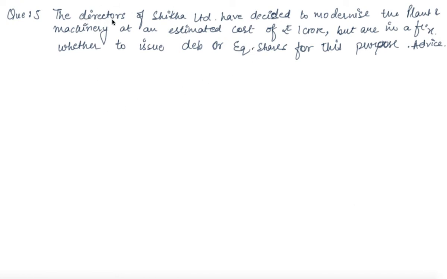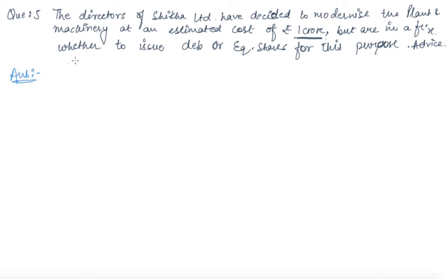Next question is, the directors of Shikha Limited have decided to modernize the plant and machinery at an estimated cost of rupees 1 crore, but are in a fix whether to issue debentures or equity shares for this purpose. So you are required to advise the company, Shikha Limited, whether they should issue debentures or equity shares. So what will be your answer in this respect?